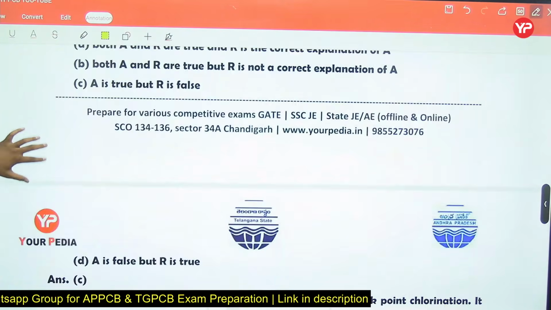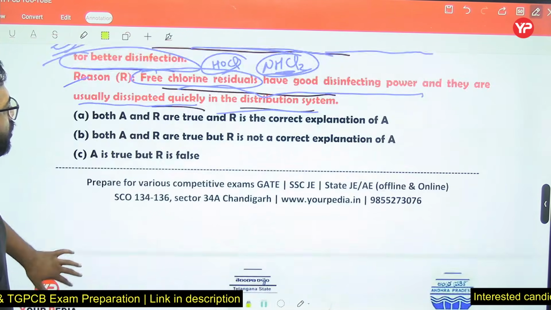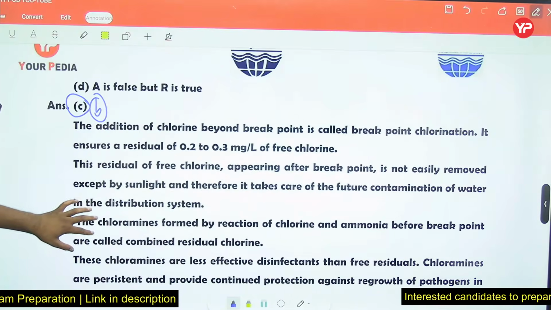So I think some error is there in the answer. It should be B option, right? It should be B option. So just correct it.